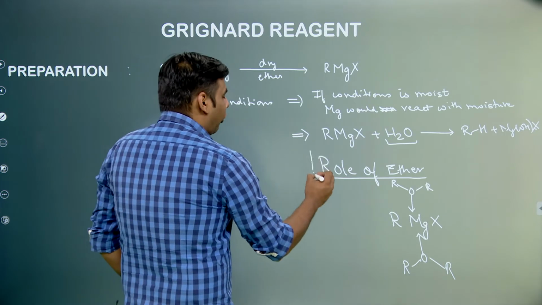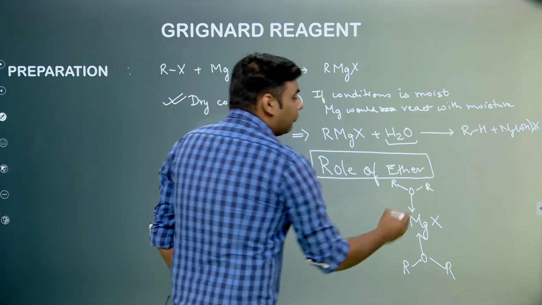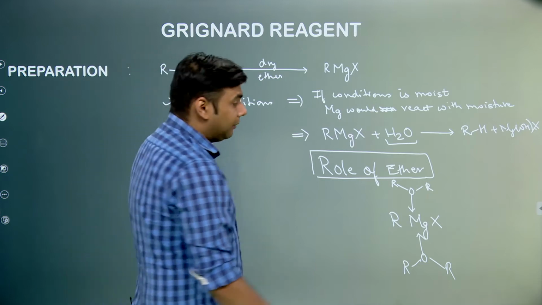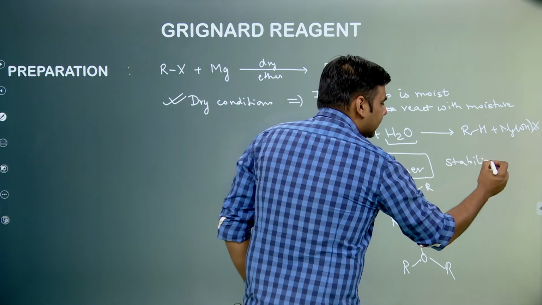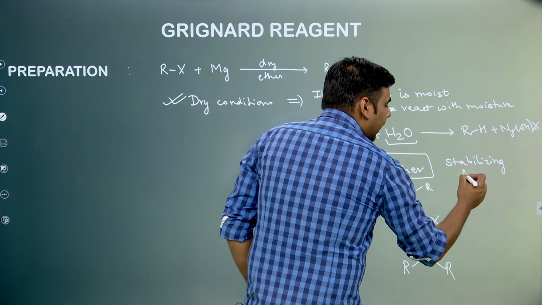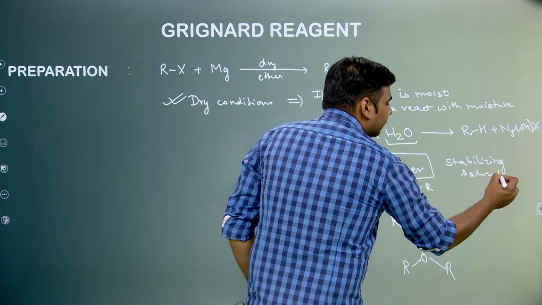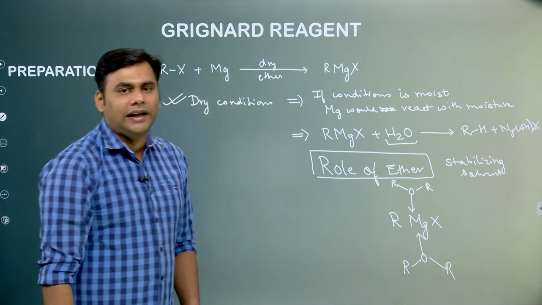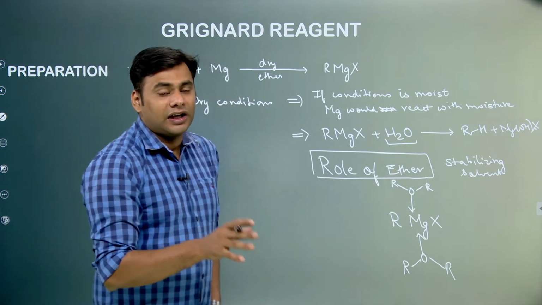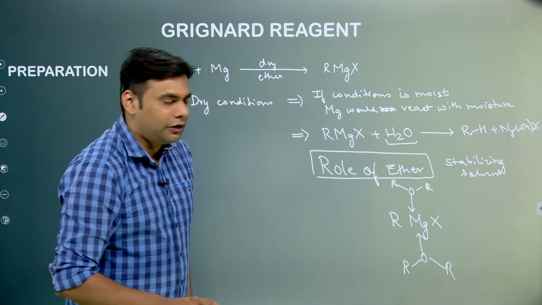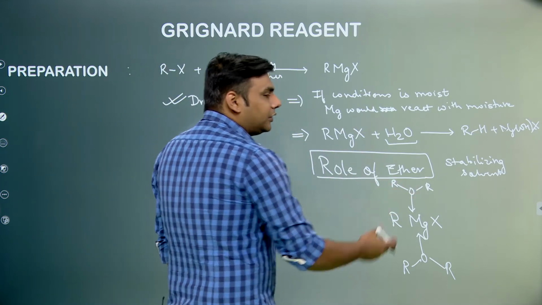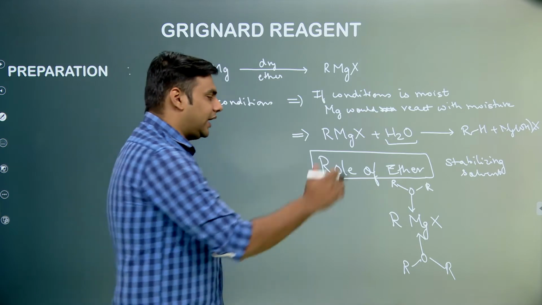So whenever there is a formation of Grignard reagent, we would definitely need a stabilizing solvent. Now what do you mean by stabilizing solvent? A stabilizing solvent is the one which will stabilize the product formed. In this case it has to be an ether or any molecule in which hydrogen is not present along with an electronegative atom. So basically in ether, because there is no hydrogen attached with oxygen, it can just stabilize.